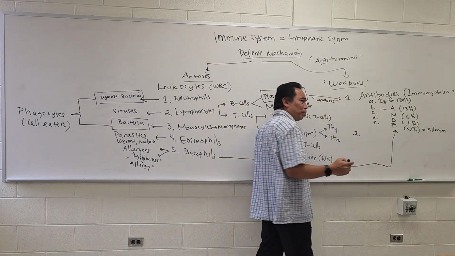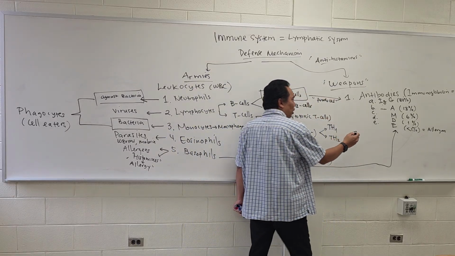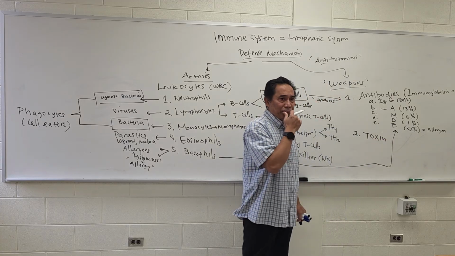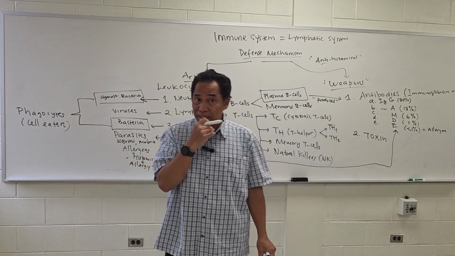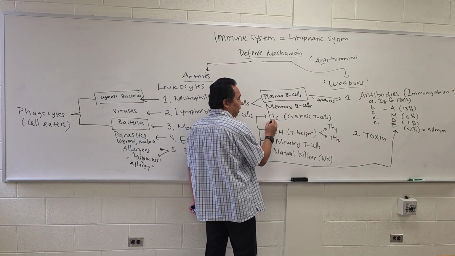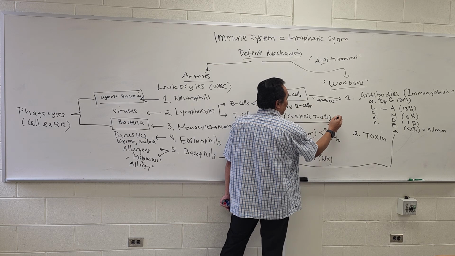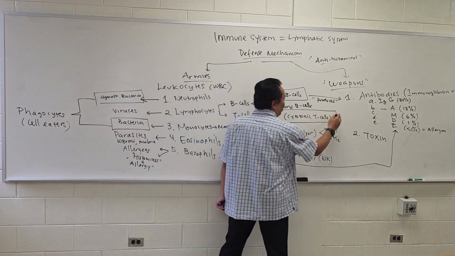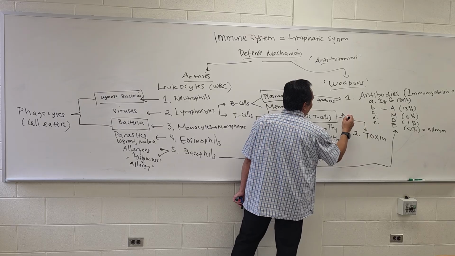Now, what is the second one? Our body also produces what we call toxin. This is another weapon. Toxin is also a protein, and this toxin is produced by the TC. TC is the one that produces the toxin.